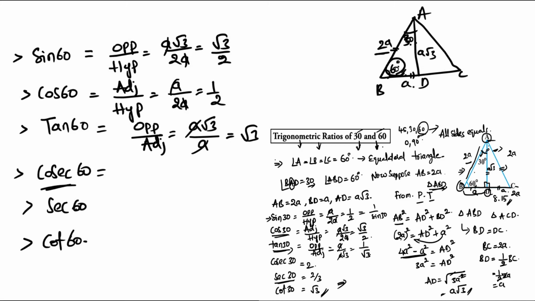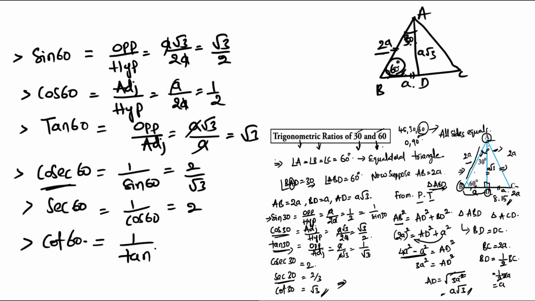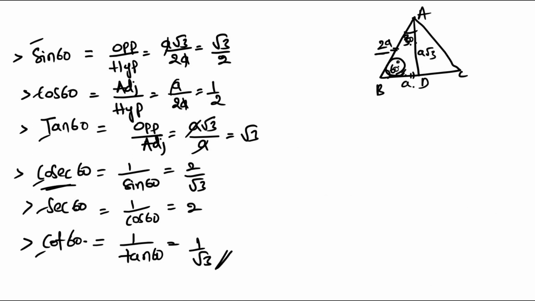Now cosecant 60 is equal to 1 by sin 60, which we know already, so 2 by root 3 will come here. And secant 60 is equal to 1 by cos 60, so it will become the reverse, 2 will come here. And cot 60 is equal to 1 by tan 60, which is 1 by root 3 will come here. These are the values of sin 60, cos 60, tan 60, cosecant 60, secant 60 and cot 60.